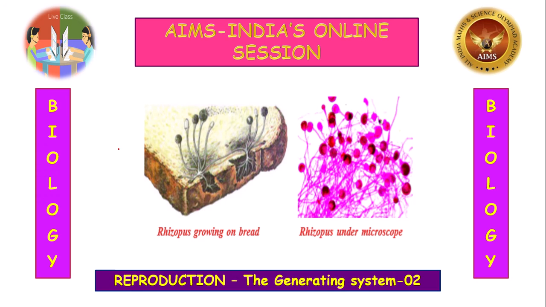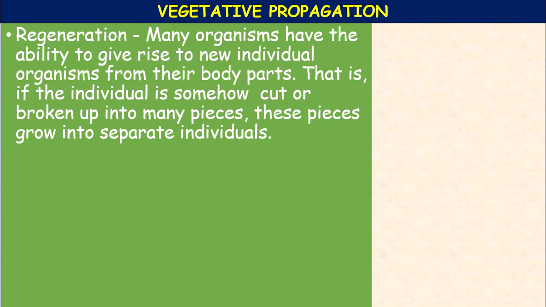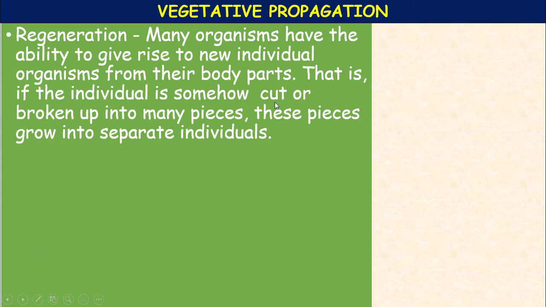Okay children, let us continue about asexual reproduction. Now, regeneration. What is actually regeneration?